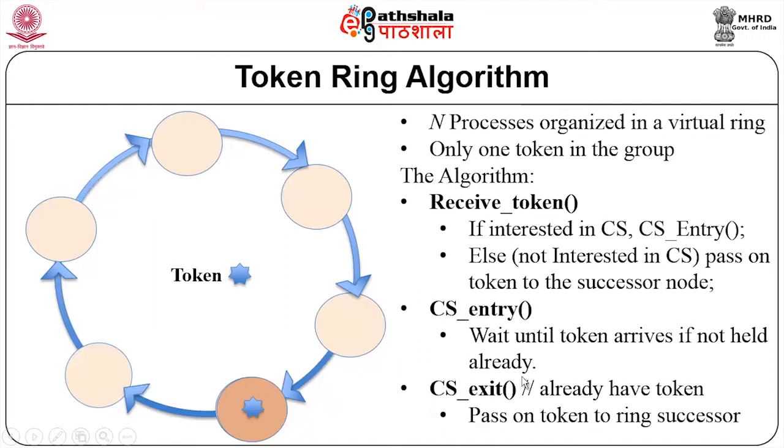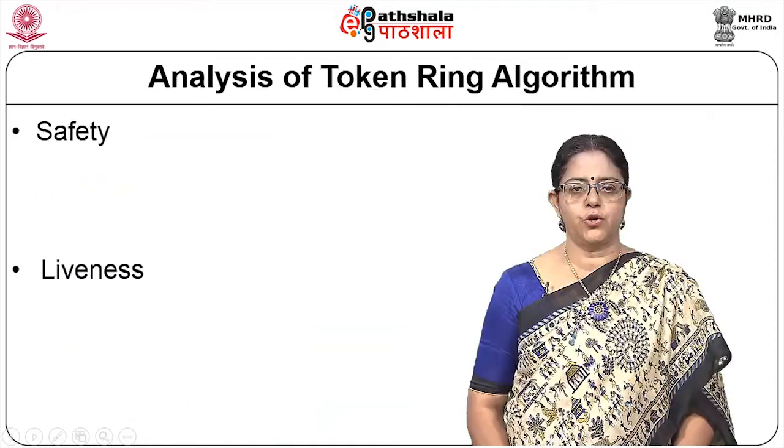On completion of the work in the critical section, it will execute a CS exit, in which case it will simply pass the token to the next process and so on. Then the token will again do its round around the ring, and when it comes to another CS entry, it will stop.